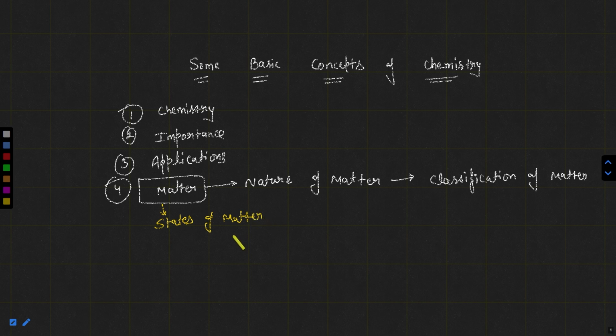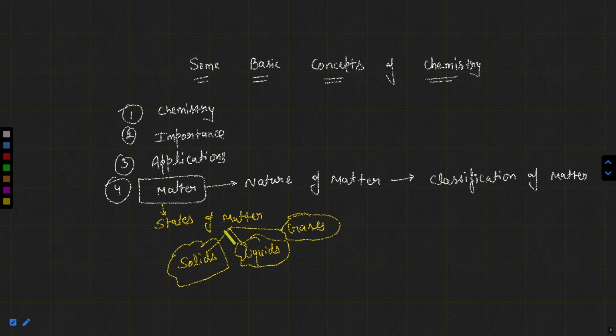In states of matter, we will discuss what are solids, what are liquids, and what are gases. And also, we will discuss the properties of each state of matter, the properties of solid, liquid, and gases, and examples of solid, liquid, and gases.